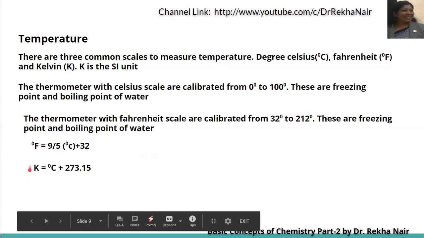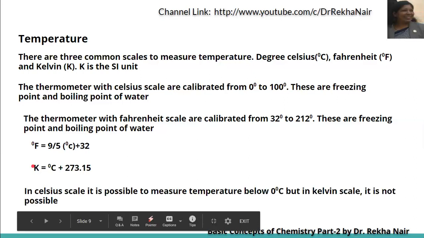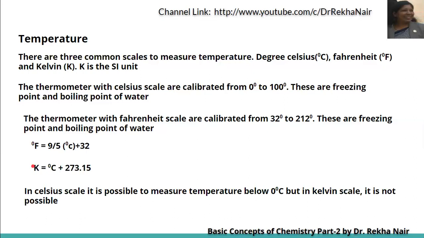Whereas the conversion factor for Kelvin is degree centigrade plus 273.15. For converting degree centigrade to Kelvin, the relation is Kelvin is equal to degree centigrade plus 273.15. So if we have the temperature in degree Celsius, then we can add 273.15 to get the temperature in Kelvin. In the Celsius scale, it is possible to measure temperature below 0 degree centigrade, but in the Kelvin scale, it is not possible.